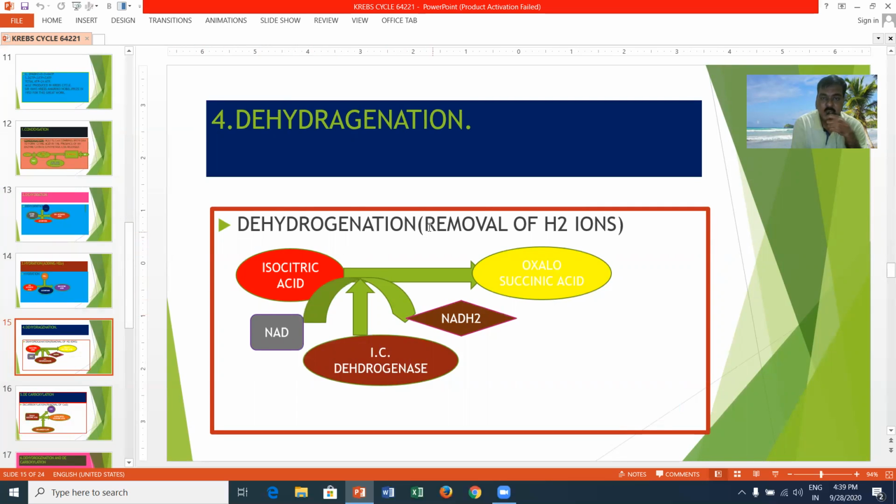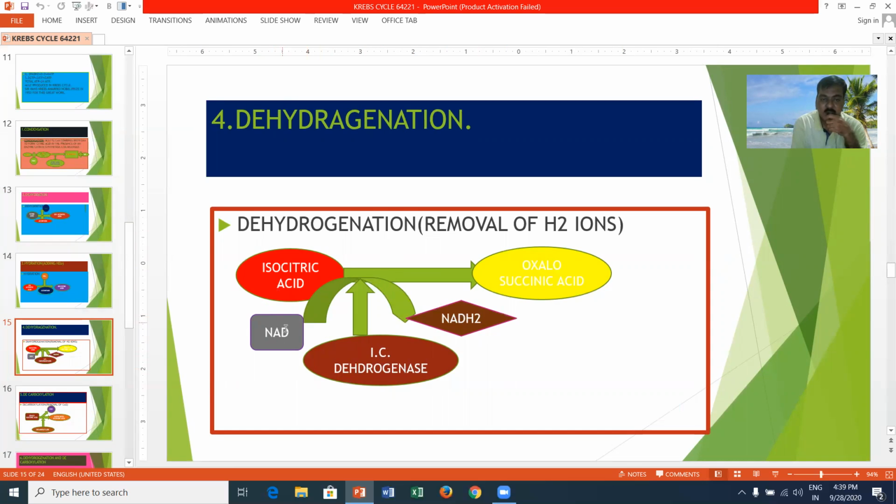Dehydrogenation. Dehydrogenation is the removal of hydrogen ions. Here, isocitric acid undergoes dehydrogenation. NAD is reduced to NADH2 in the presence of the enzyme isocitric acid dehydrogenase.